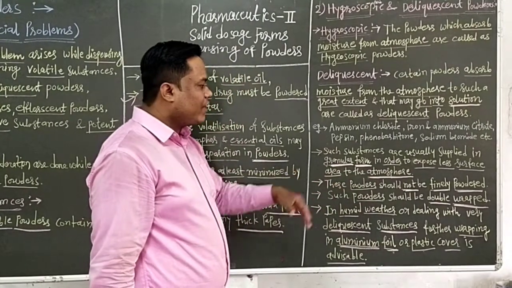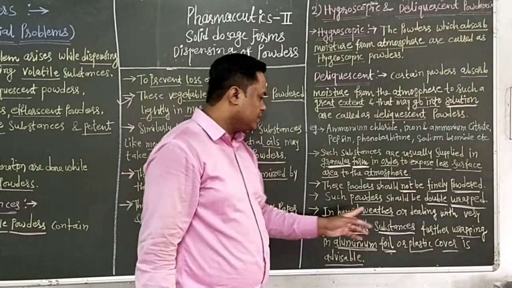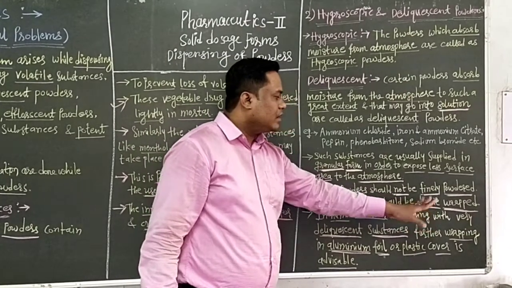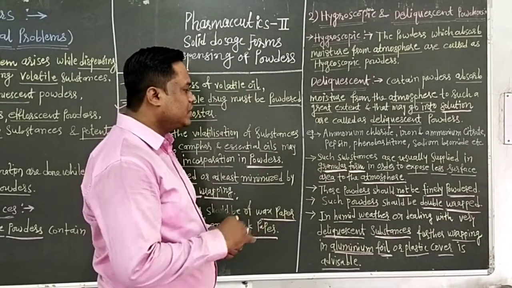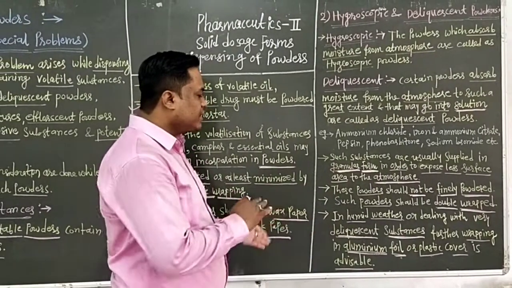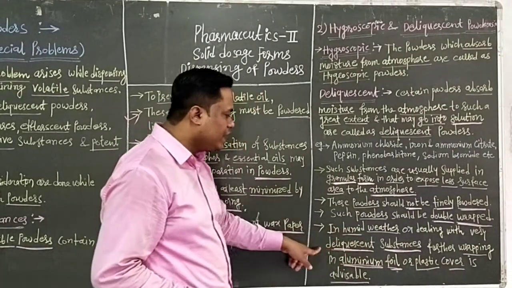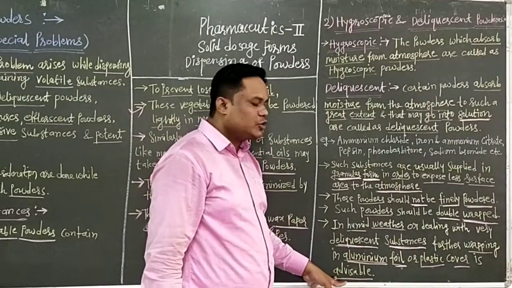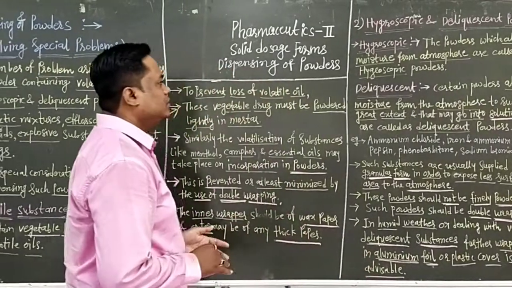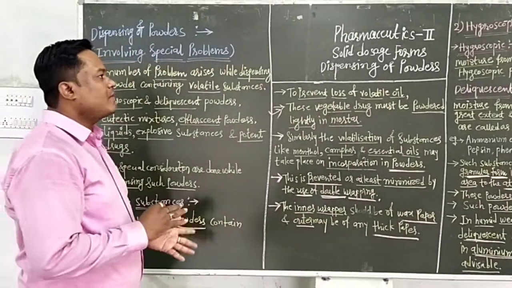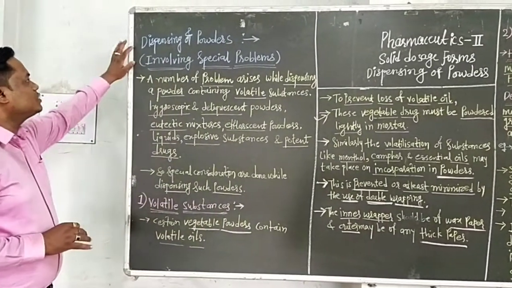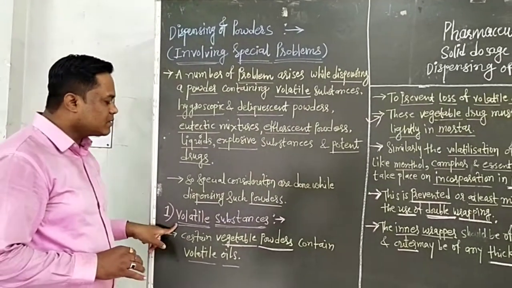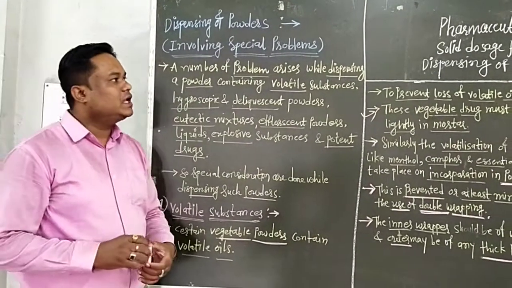Then these powders should not be finely powdered. Such powders should be dispensed using the double wrapping system. In extreme cases, that is humid weather or dealing with very deliquescent substances, further wrapping in aluminum foil or plastic cover is advisable to protect such powders from the atmosphere. In this lecture we have seen the dispensing of powders involving special problems: first, volatile substances, and second, hygroscopic and deliquescent powders.